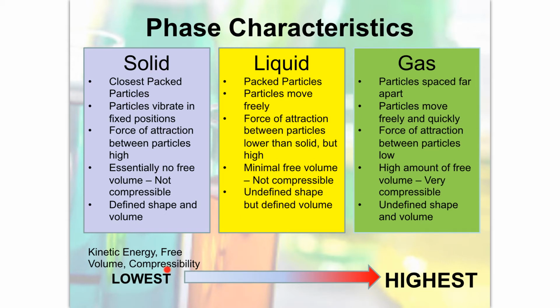That's why a gas is very compressible. It has a lot of free volume, it has a lot of kinetic energy. The liquid, on the other hand, is not compressible, because it does have very minimal free volume. And so does the solid. Very minimal free volume, so it's not compressible.